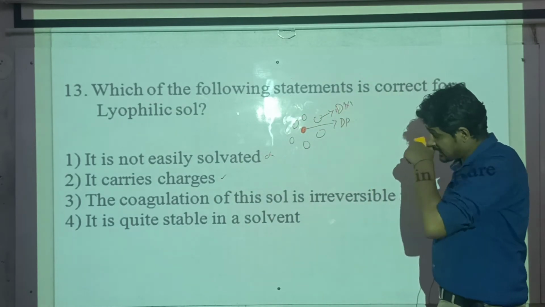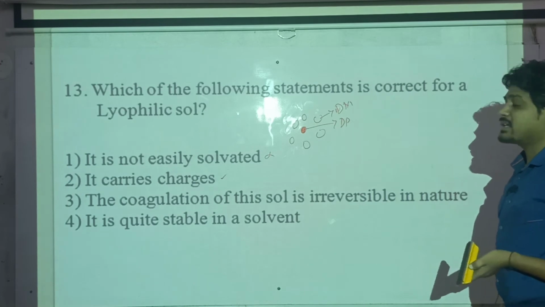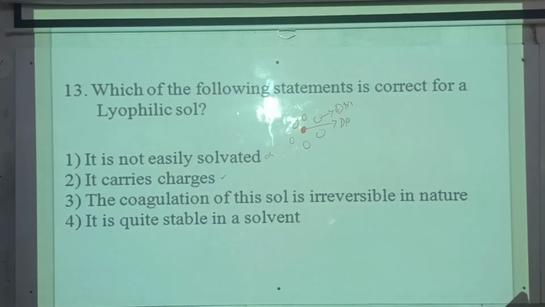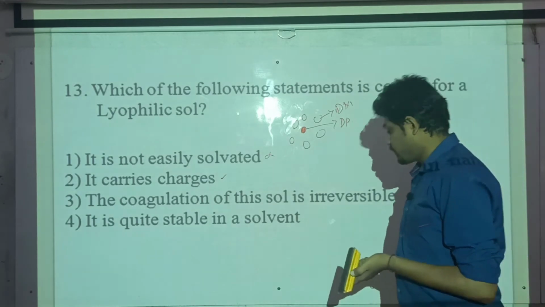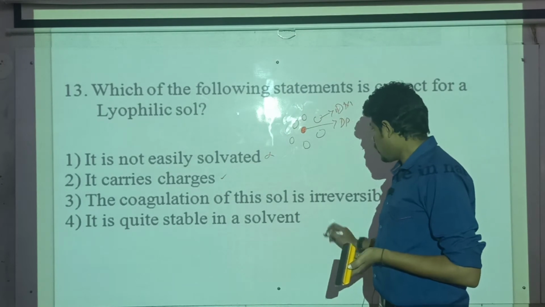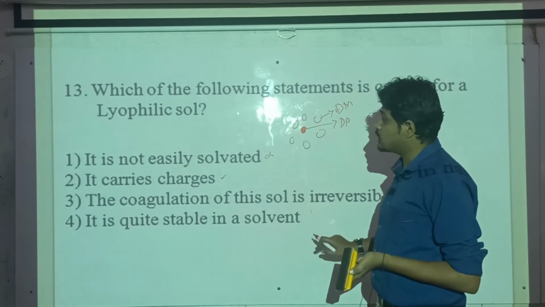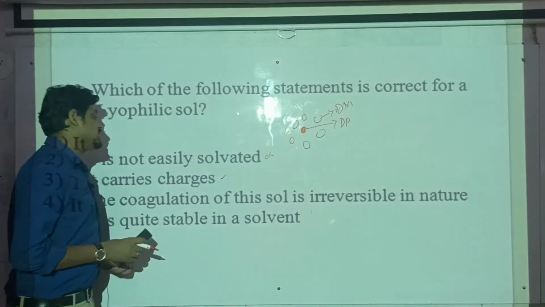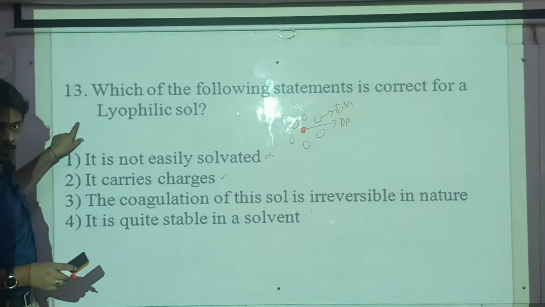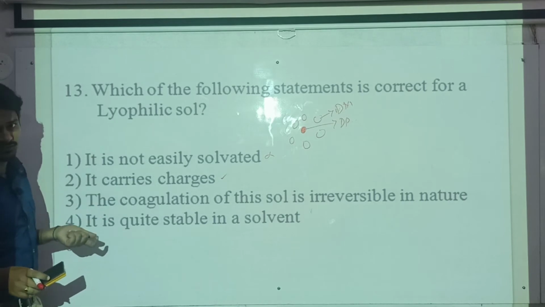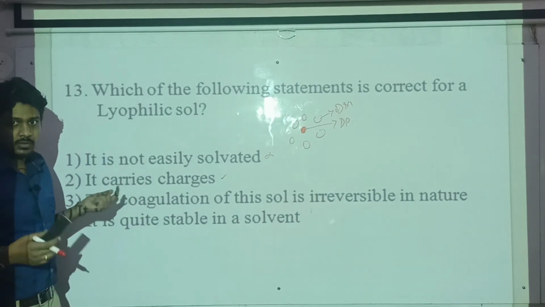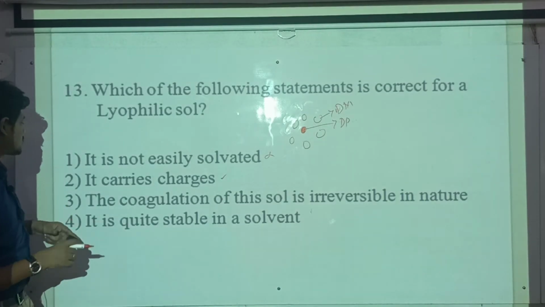Then the third option: coagulation means precipitation. The precipitation of this sol is irreversible in nature. No, once you convert the lyophilic sol into a precipitate, again you can convert that into a lyophilic sol. It is not irreversible, it is reversible. In fact, you can make them chargeless, and you can again make them charged. So this is also not the correct answer.